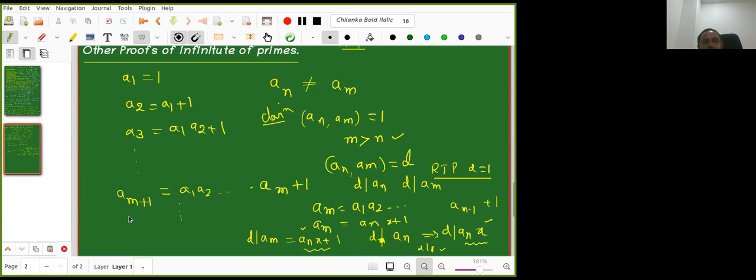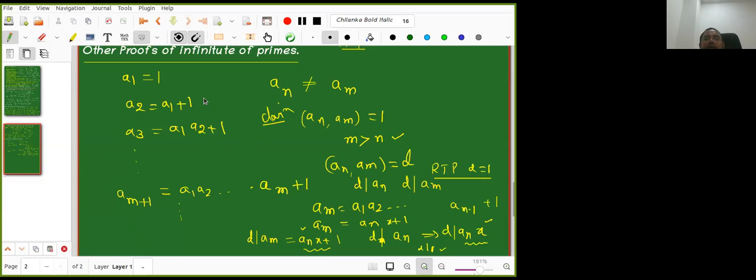What is it that we proved now? All these numbers, their GCD is 1. How from that can I conclude that there are infinite number of primes? How? This is very interesting. If any one of you tells, then today I will be happy. I can even stop here also. Think about it carefully. It is not a tough question also. I'll wait for you. If I take any two of them, their GCD is 1. That I proved here.